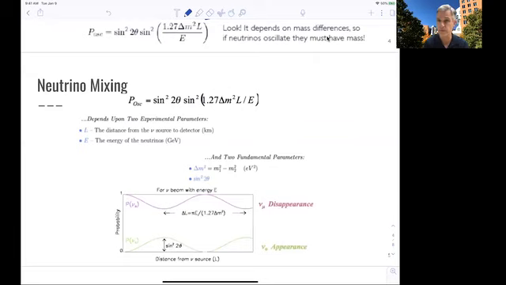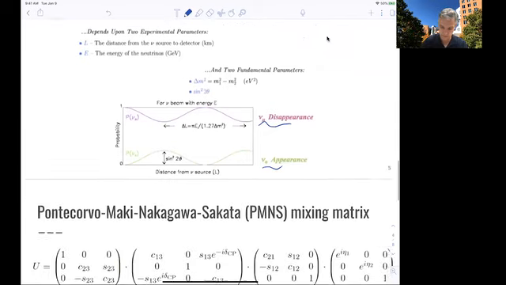So you can try to measure the disappearance of muon neutrinos, or you can try to find the appearance of electron neutrinos in the specific two neutrino model. All right. So all we find is that we want to look for disappearance and appearance of neutrinos of specific flavors in order to probe mass differences.